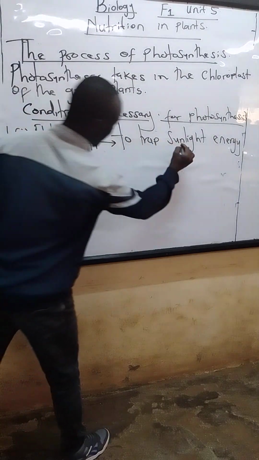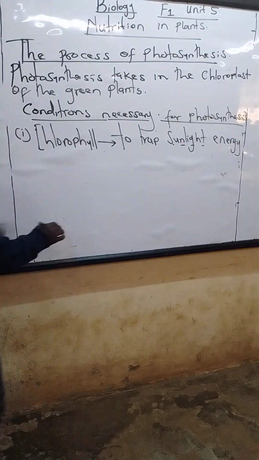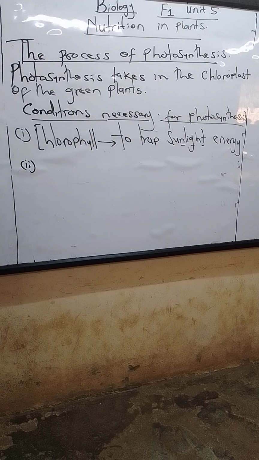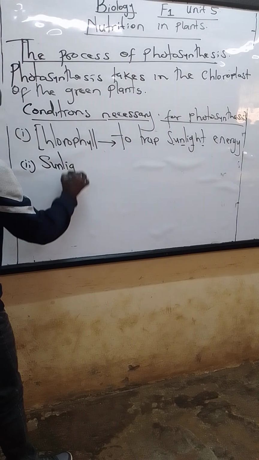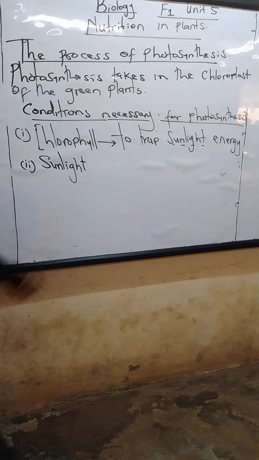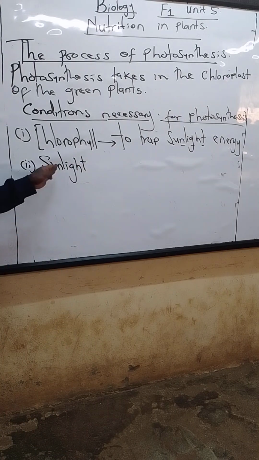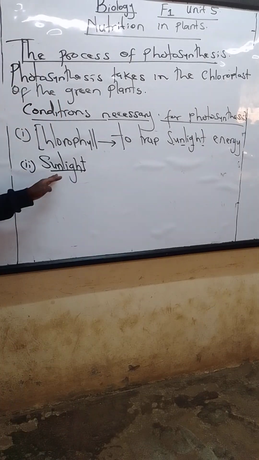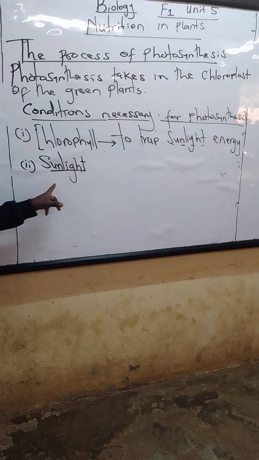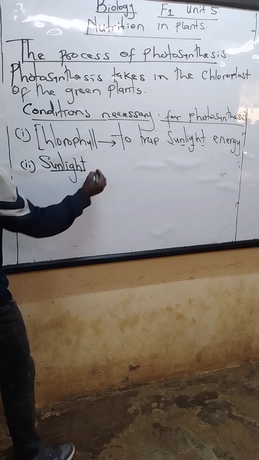So the next condition, there must be the presence of sunlight. There are other lights that can be used, but the strongest light that is available for plants is what we call sunlight. Major reason, there's a lot of quality in sunlight, looking at light quality.